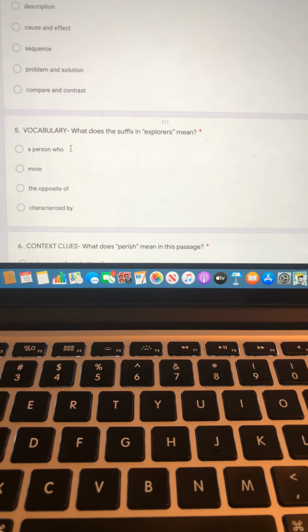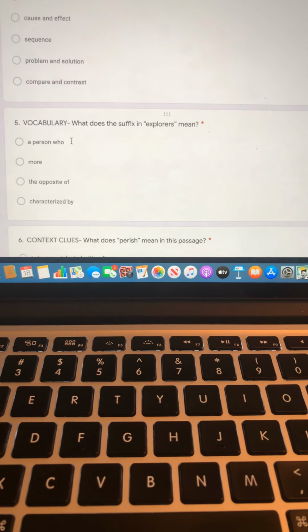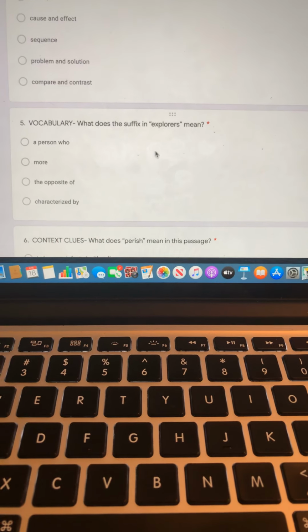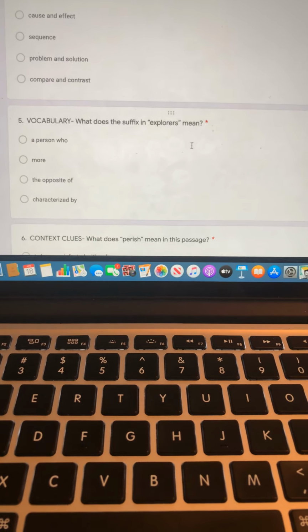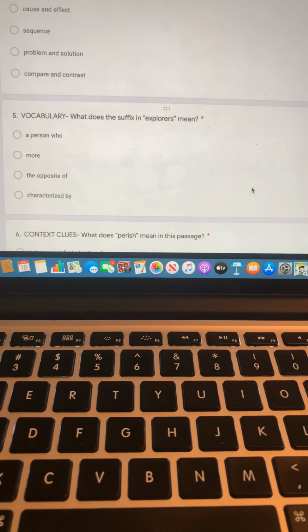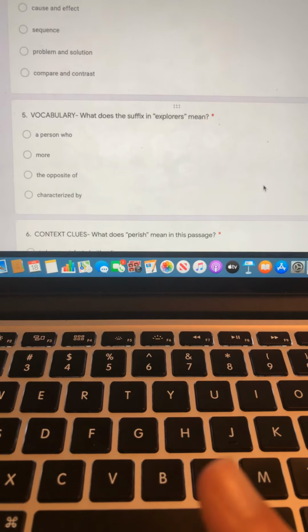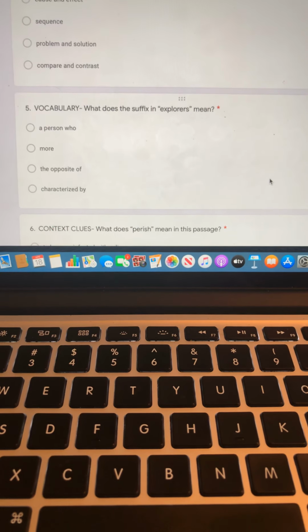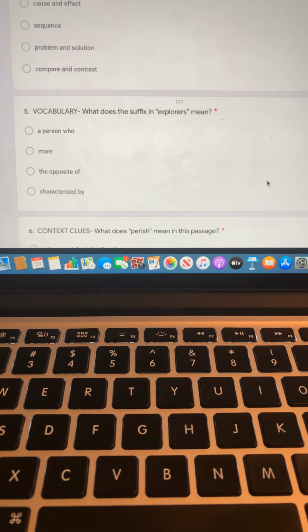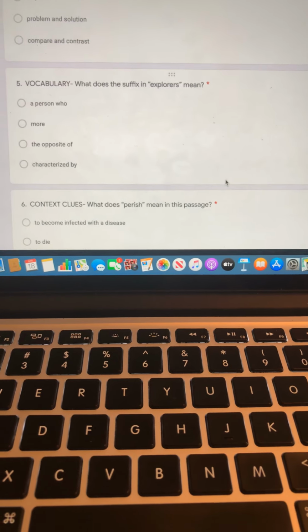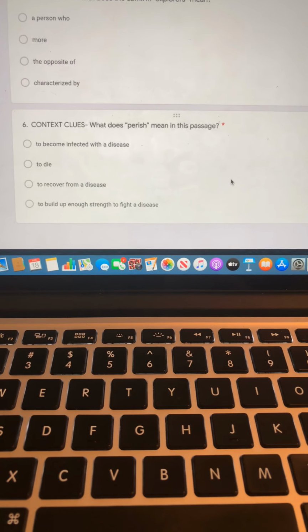All right, number 5, vocabulary. What does the suffix in explorers mean? What does the suffix in explorers mean? Does it mean a person who, more, the opposite of, or characterized by? Okay, the suffix.